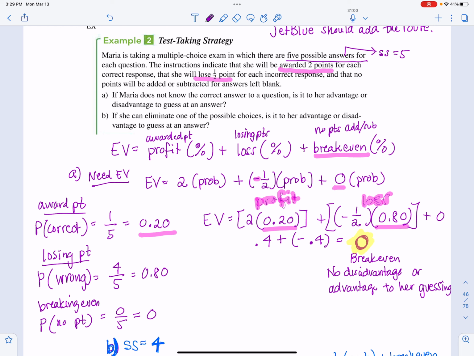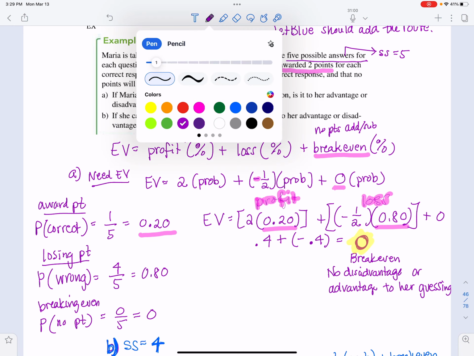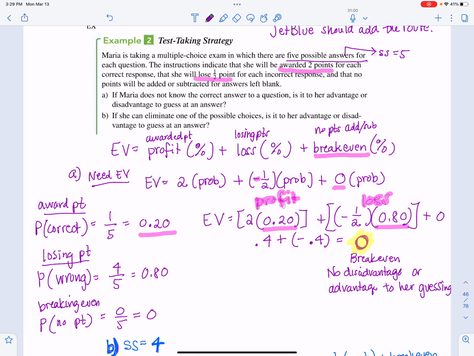And then the loss, she loses a half a point, and the probability that that'll happen is 0.8. So if I multiply 2 times 0.2, I get 0.4. Plus, if I multiply -1/2 times 0.8, I get -0.4. So what happens with this is I get a 0 as an answer. So that means that it isn't in her advantage or in her disadvantage to guess. But if I were her, I'd probably go ahead and guess because it doesn't hurt either way.